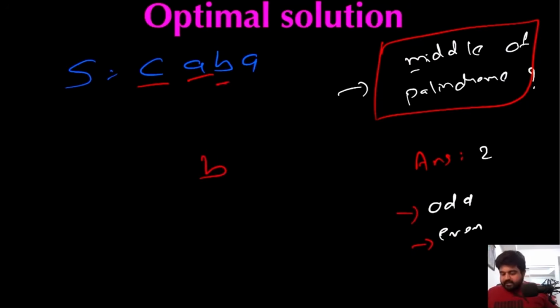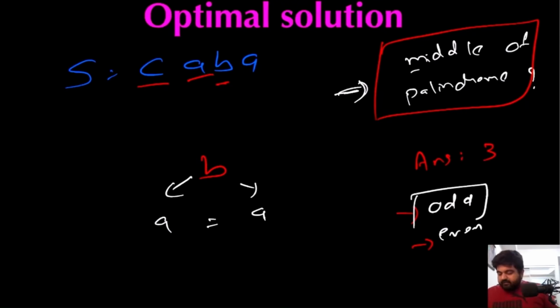Now this next value B is a palindrome in itself. So we will update the value inside our answer to 3. After doing that, we are going to check whether this could be the middle of any palindrome or not. So we will check the left and right value. Left value is A and right value is also A. So because these two are same, we can define that this B is actually the middle of a palindrome, which is of odd length, and we are going to keep on expanding our palindrome.